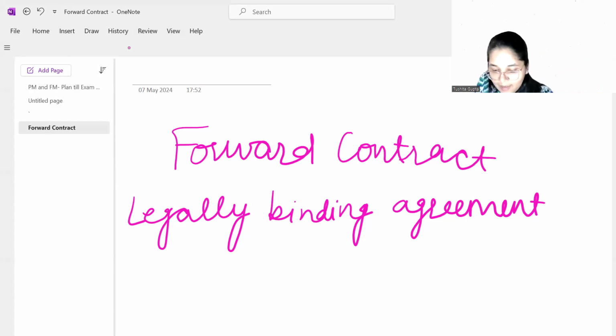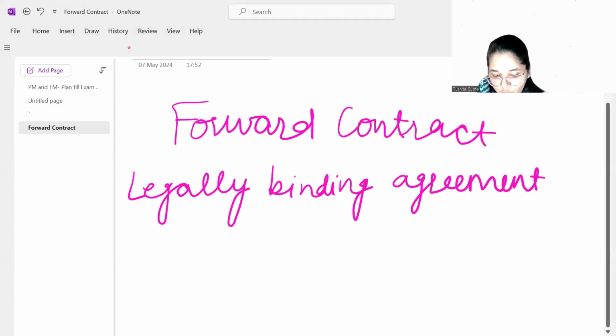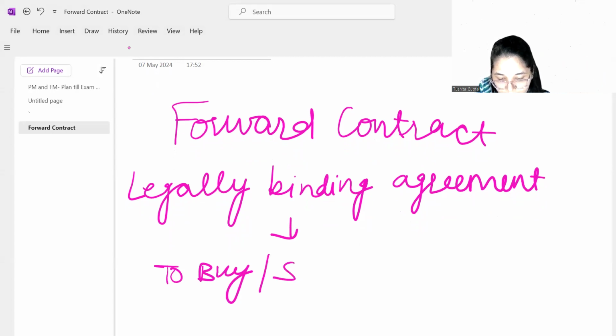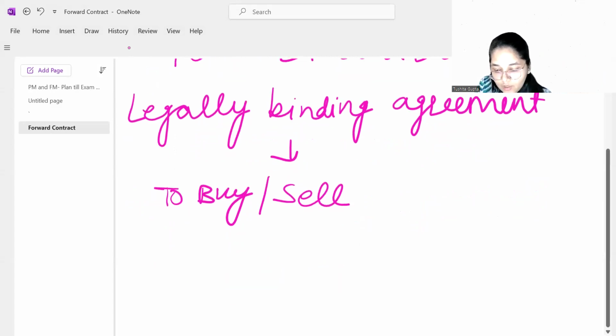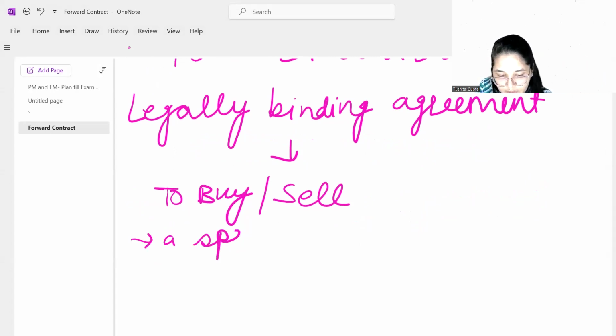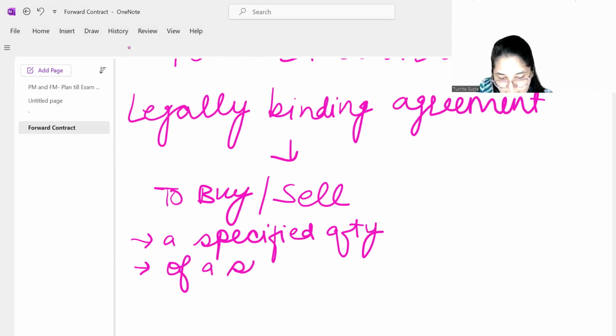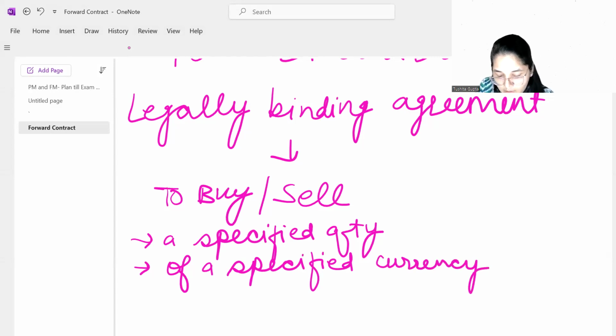Now let's move to other characteristics. It is an agreement to do what? It will be to buy or sell. Either you will buy something or you will sell something. Now, what exactly are you going to buy or sell? It's going to be a specified quantity, of a specified currency. We are specifically talking about foreign exchange forward contracts here. And then on an agreed future date.